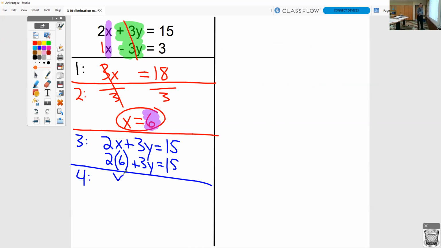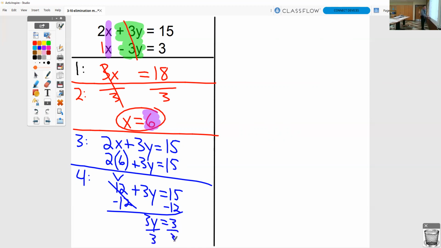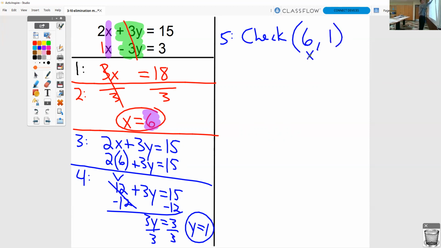We need to multiply the 2 and the 6 together to be a 12. So we have just a 2-step equation now. Minus 12 to get that 3y all by itself. So 3y equals 3. Divide by 3, you get y equals 1. So when we go to do our last step, which is our check, we are checking 6, 1. 6, 1 is x and y.